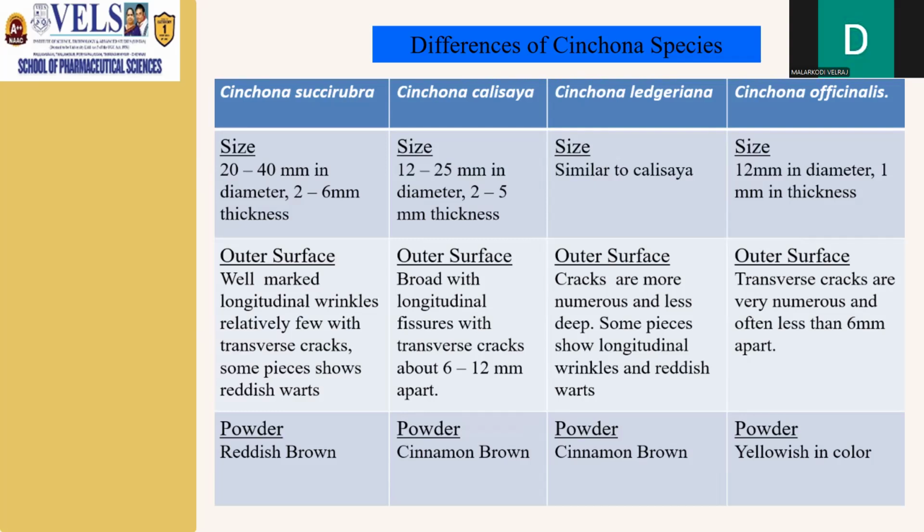Coming to Cinchona officinalis, the size will be 12 millimeters in diameter, 1 millimeter in thickness. The outer surface consists of transverse cracks. They are very numerous and often less than 6 millimeters apart. The powder will be yellowish in color.